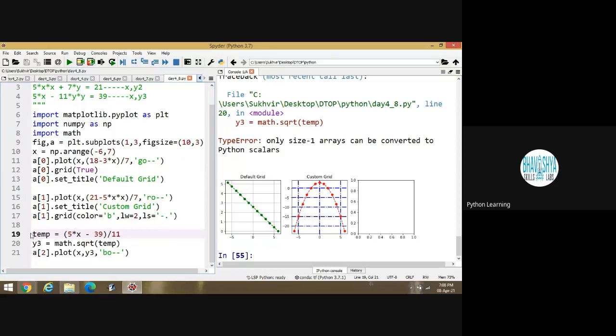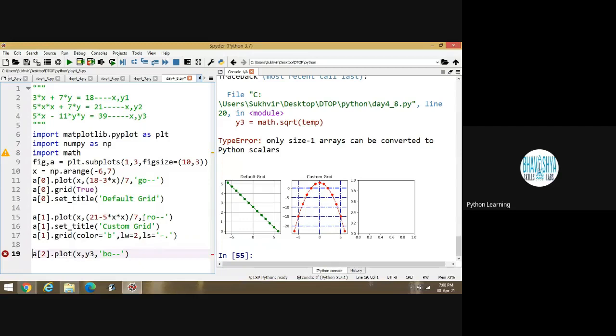Okay, I will try to modify this one. Suppose I am deleting this one and writing the equation like this. 5x minus 39 divided by 11 is equal to y square.